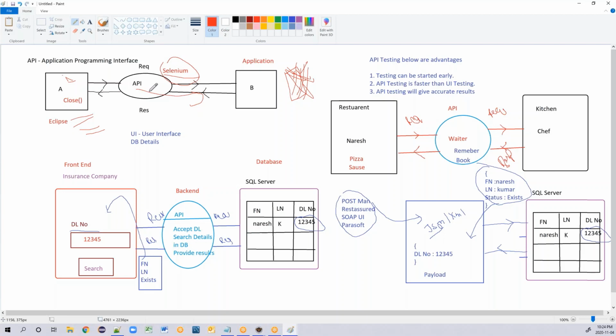Okay, any questions? Okay, so that's the simple definition of API, and that's about Selenium, which is sitting in between. What we are going to do further is configure Selenium and start with Selenium commands today, but we are already running short of time.